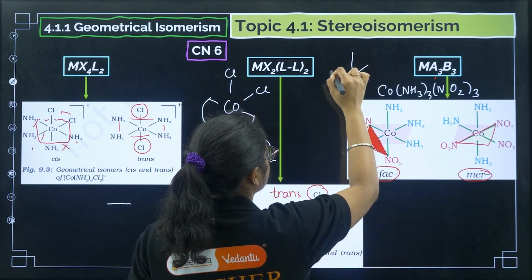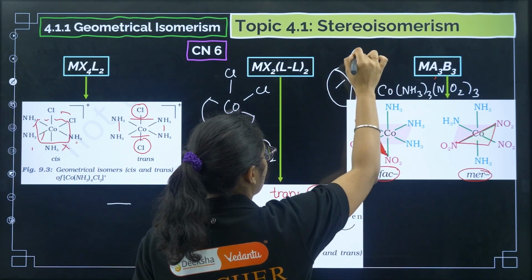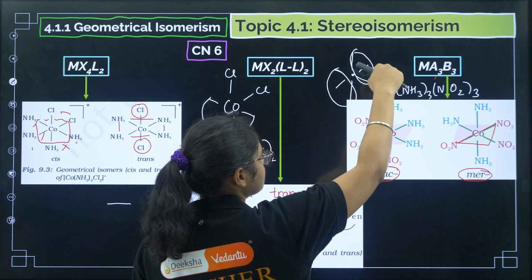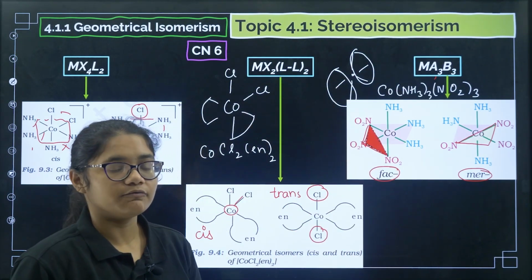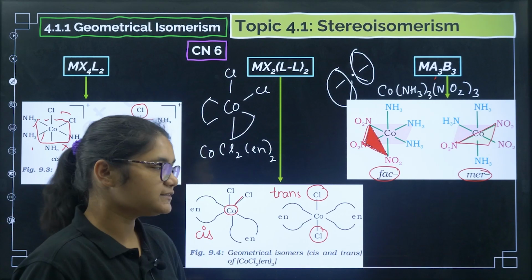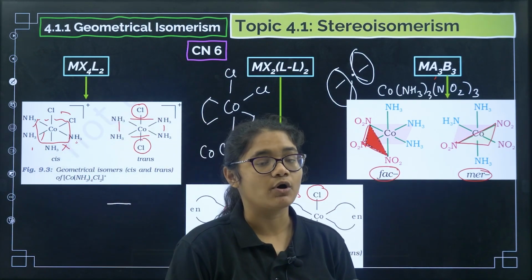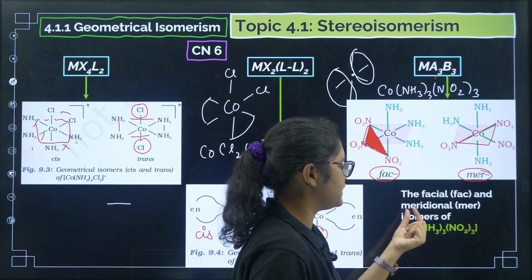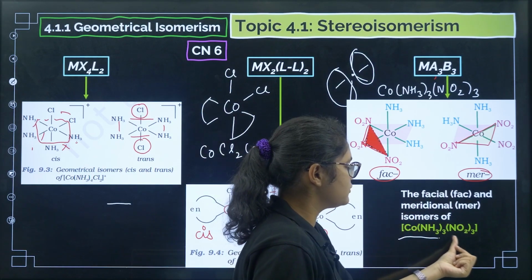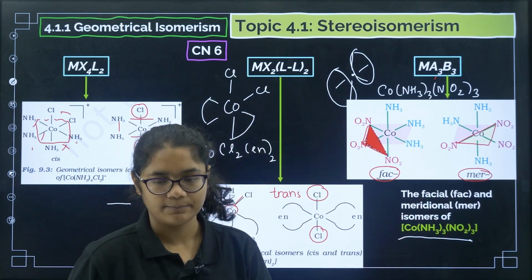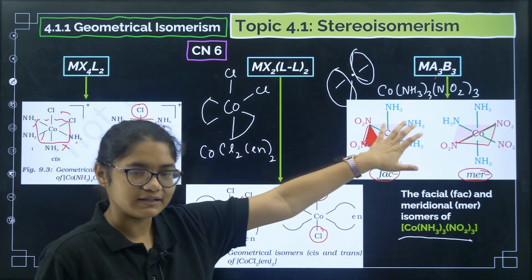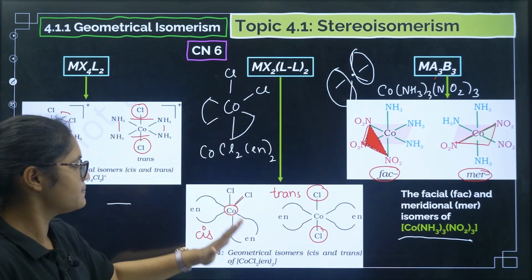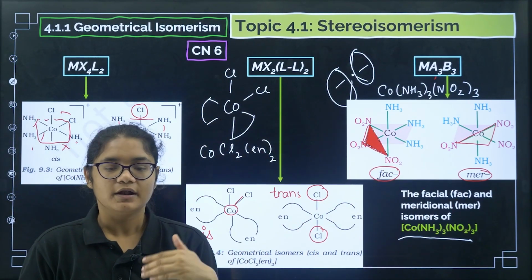So if this 3 is occupied by one type of ligand and this 3 is occupied by the other type of ligand, we call it facial. If any other configuration is there, we call it meridional. So the facial and meridional are isomers of Co(NH3)3(NO2)3. Now questions are generally not much asked from here, but yes, this one is very, very important.